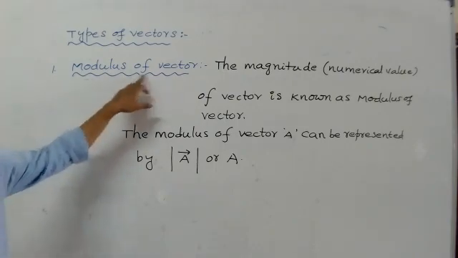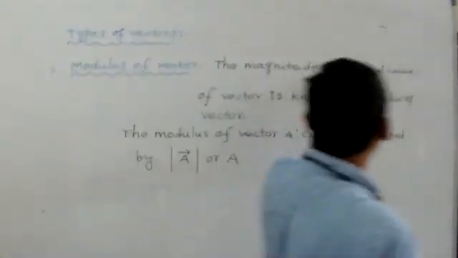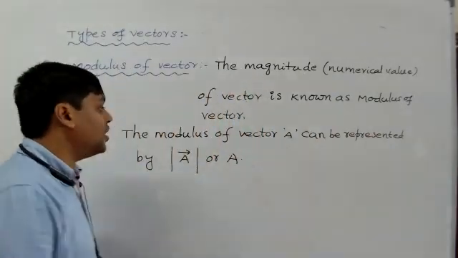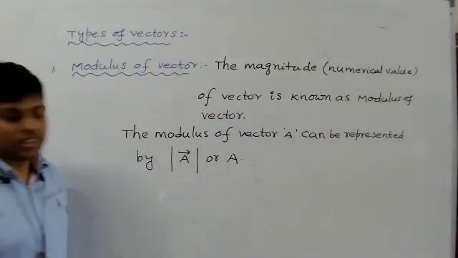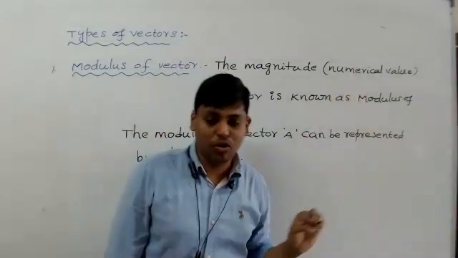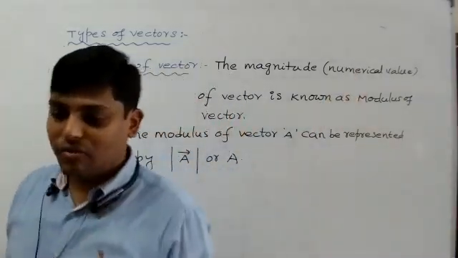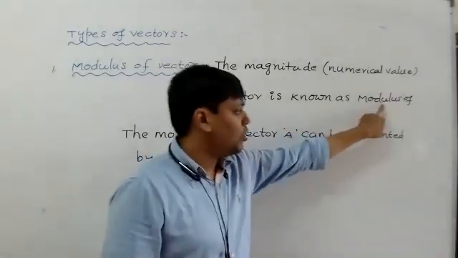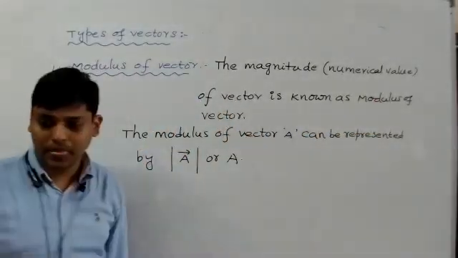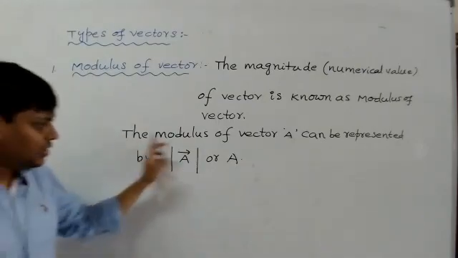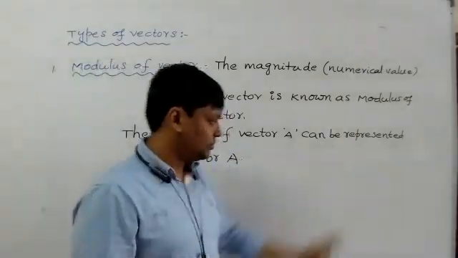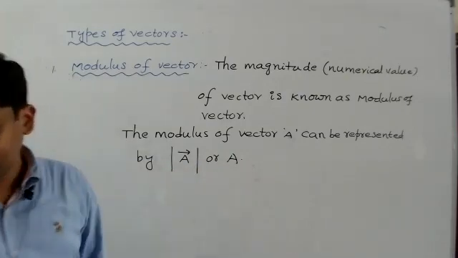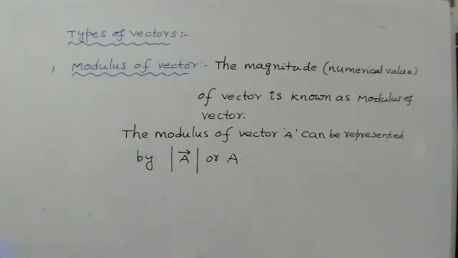Now what is the modulus of vector? The magnitude of a vector is known as modulus of vector. The numerical value of a vector is known as modulus of vector. The modulus of vector A can be represented by, you write simply, mod A bar or simply A.